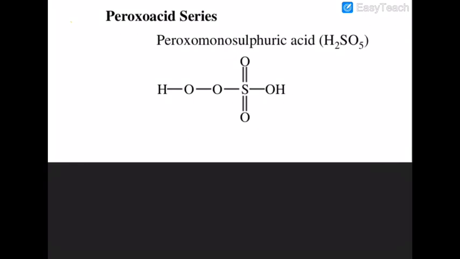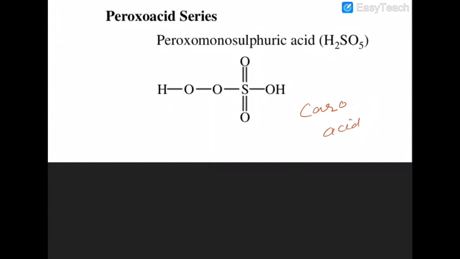And in the last you have the peroxo acid series. This is called Caro acid, that is known as Caro acid.